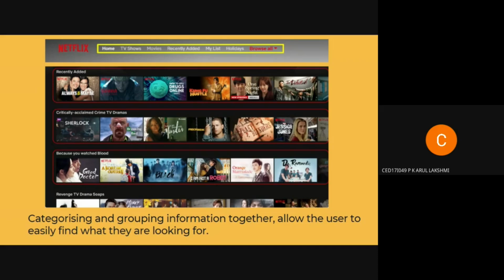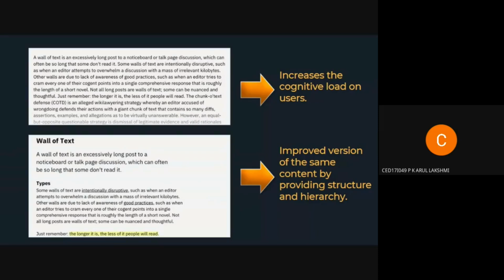So they categorize those into groups, and then form similar groups and categorize them into different categories, like genre, or recently added, or recently watched, or trending videos and stuff like that. This helps the user to easily identify and look for what they want very quickly. All right. So moving next.